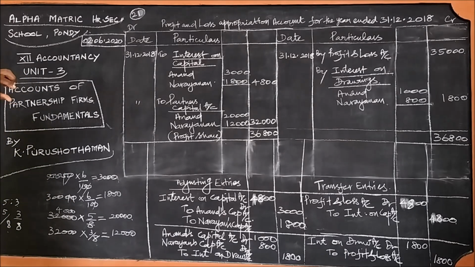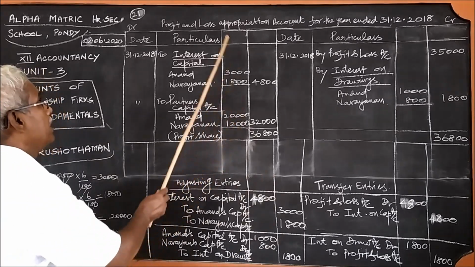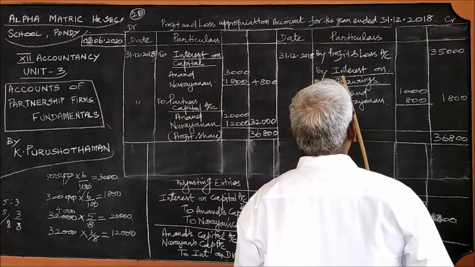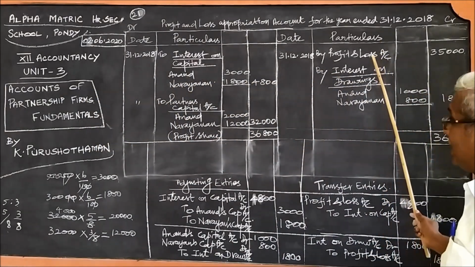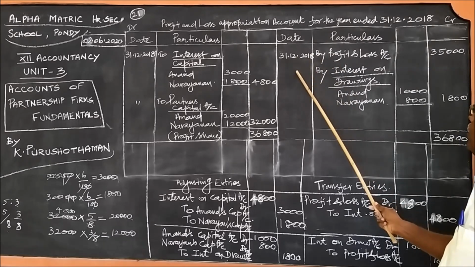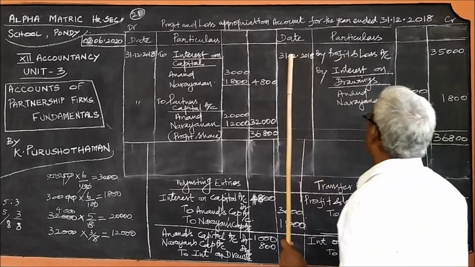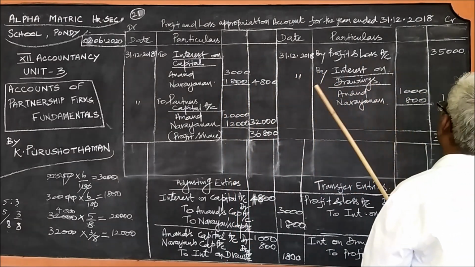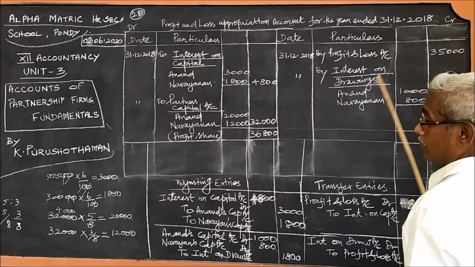There are three adjustments given. With that, we are supposed to prepare two types of answers: one, pass journal entries, and two, prepare profit and loss appropriation account. So first I prepared the profit and loss appropriation account, and for that the profit at the end of the year is shown on the credit side, the very first item, written there as profit and loss account.